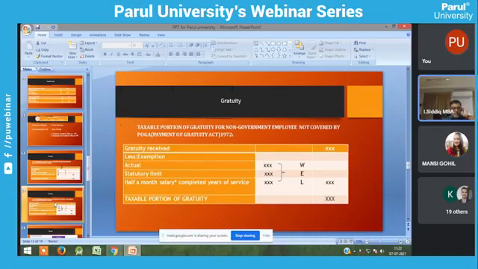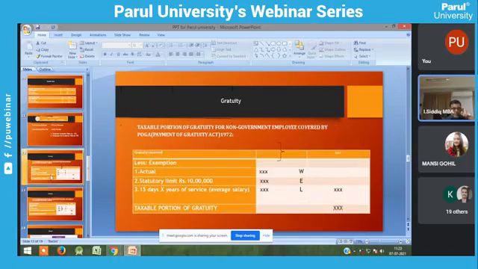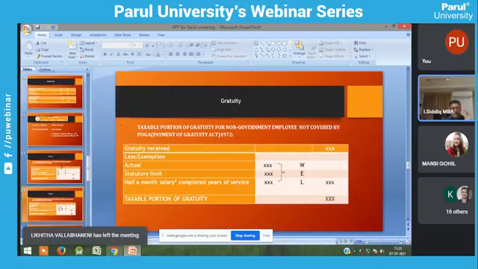The next one is gratuity not covered by the Act. As usual, the provision is that gratuity received, less exemption, is the actual statutory limit. Only one item is changed. This is half month salary. Here we have to take half month salary.